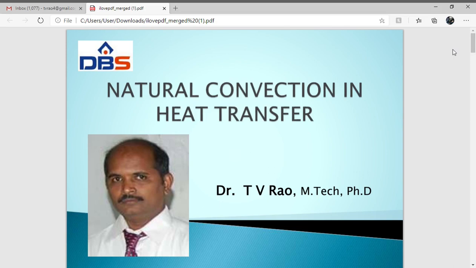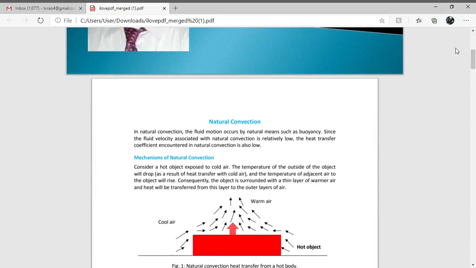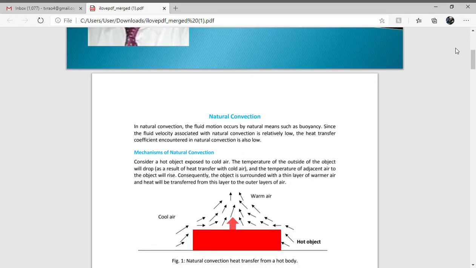So in natural convection, without any external agencies, without a fan, without a blower, without any external forces, if there is convective heat transfer, such kind of heat transfer is called natural convection. The heat transfer takes place due to temperature difference or density difference in the fluid medium.